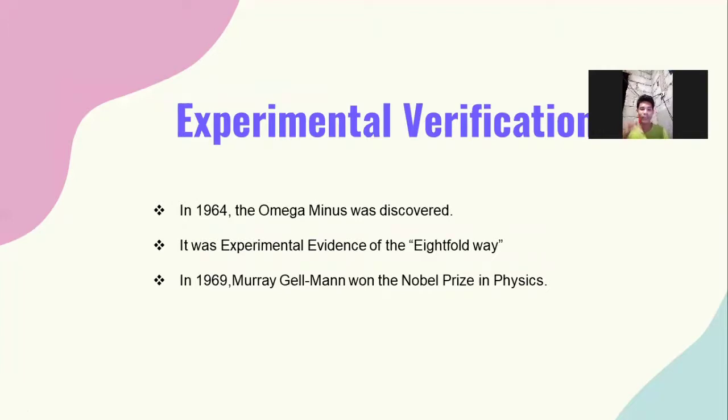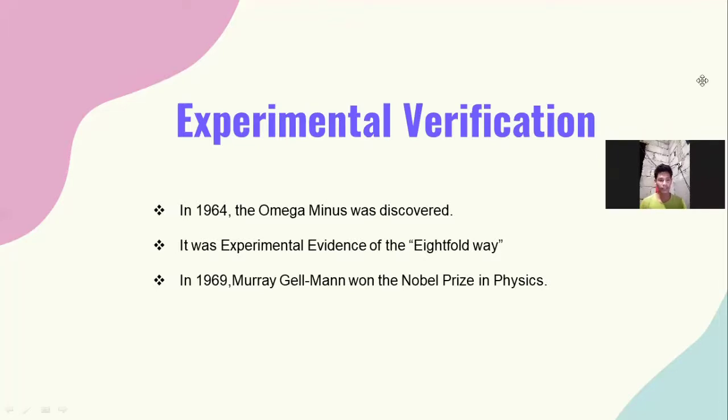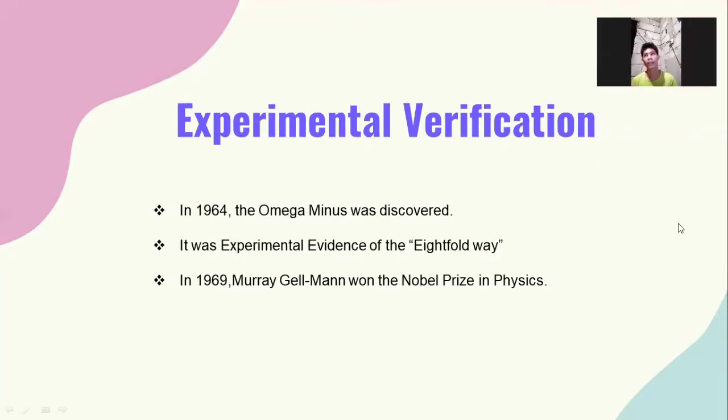So, in experimental verification, in 1964, the omega minus was discovered by Nicolas Samios, a physicist, and it was the experimental evidence of the eightfold way.